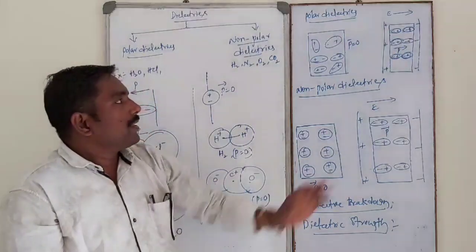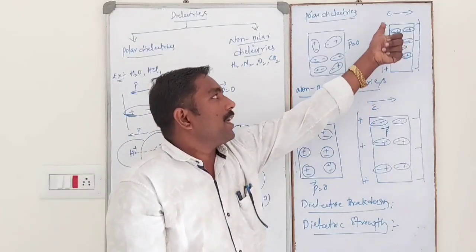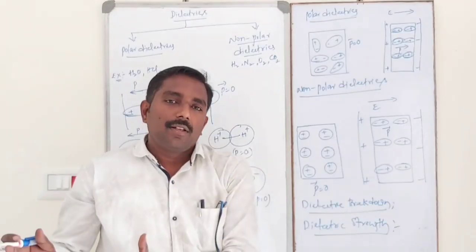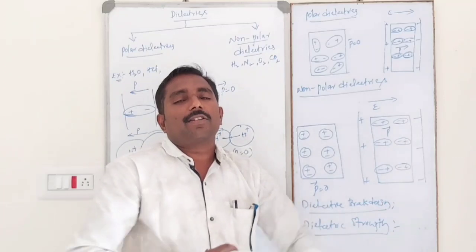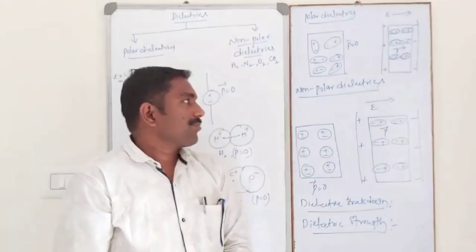That means the dielectric slab will be polarized whenever it is kept in an external electric field. All molecules orient themselves along the direction of the electric field. After that, it conducts electricity.